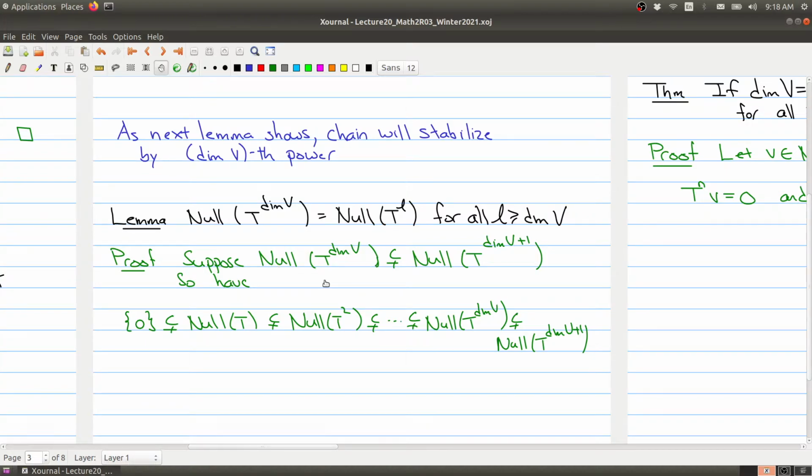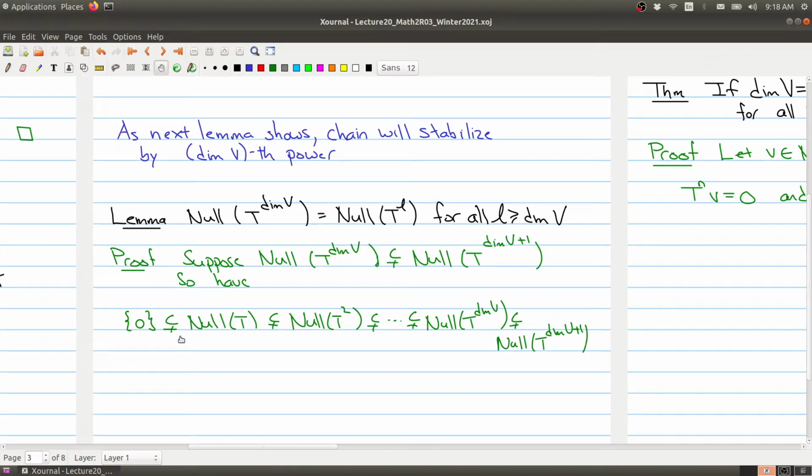Okay, so what we're going to do is do a proof by contradiction. Suppose that it doesn't stabilize, that when you go from the null space of T raised to the dimension of V, you actually get something still strictly smaller than the null space of T raised to the dimension of V plus 1. So what that means is that at no point when you looked at this chain did you see any equality from going from one subspace to the next. It gets bigger and bigger at each stage.